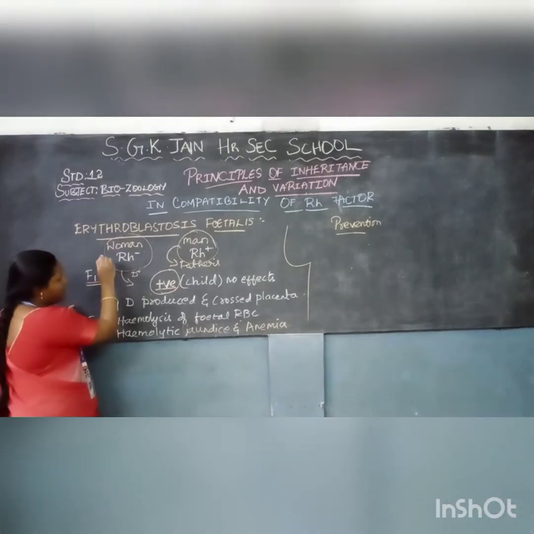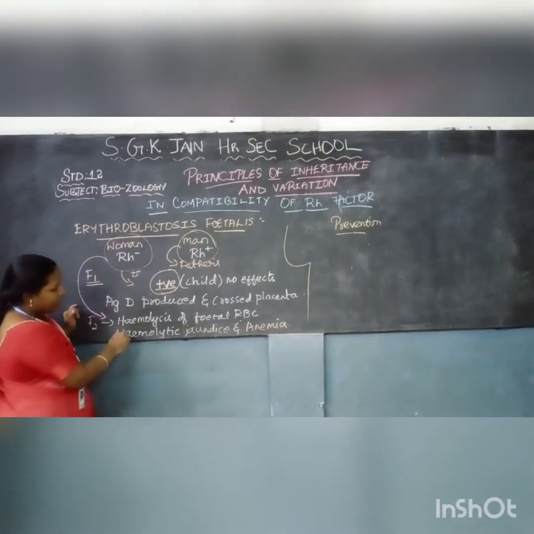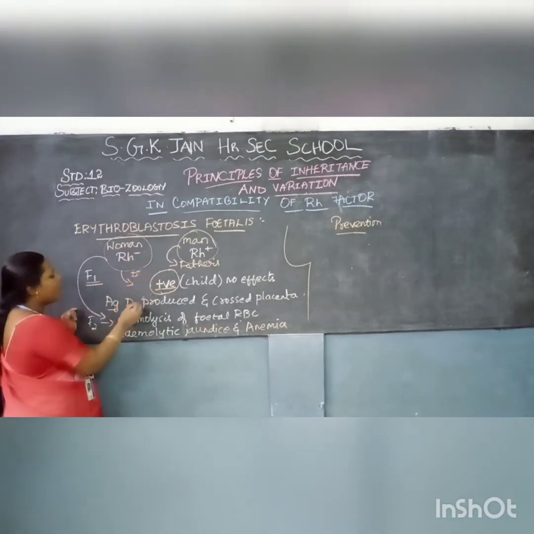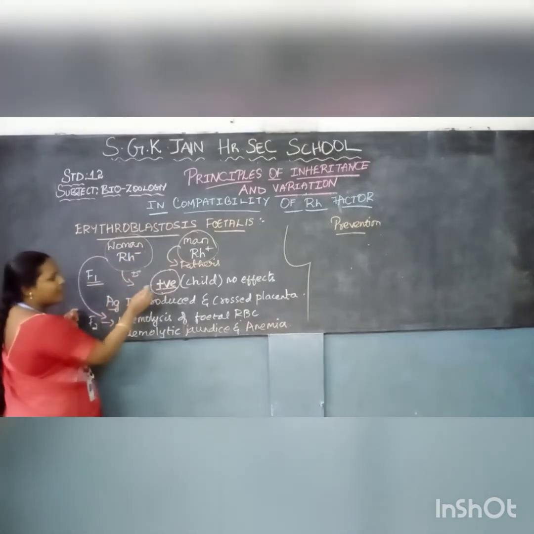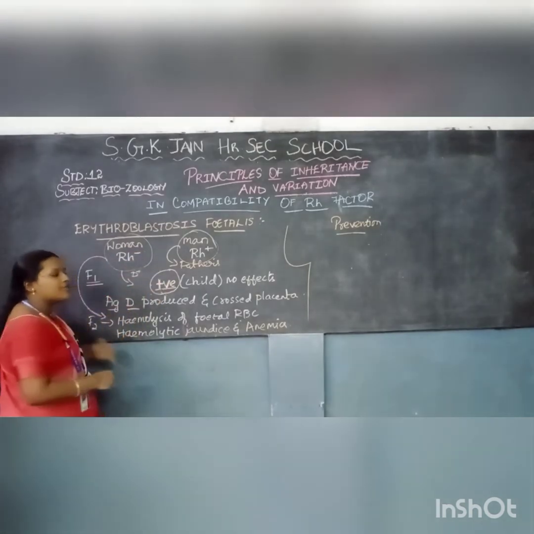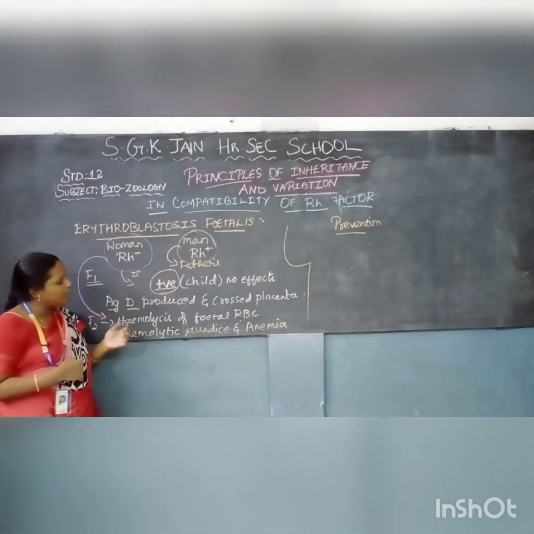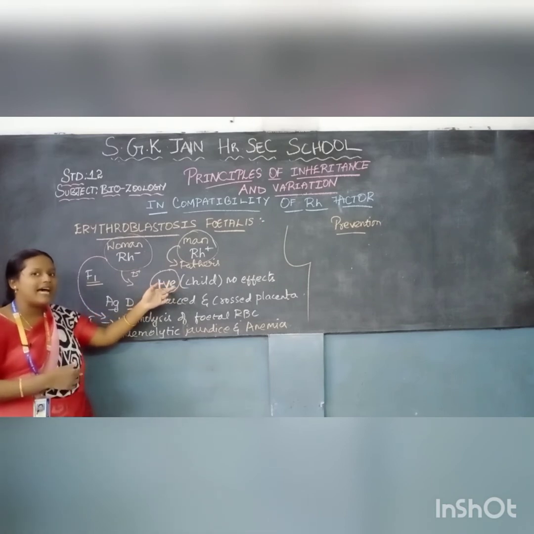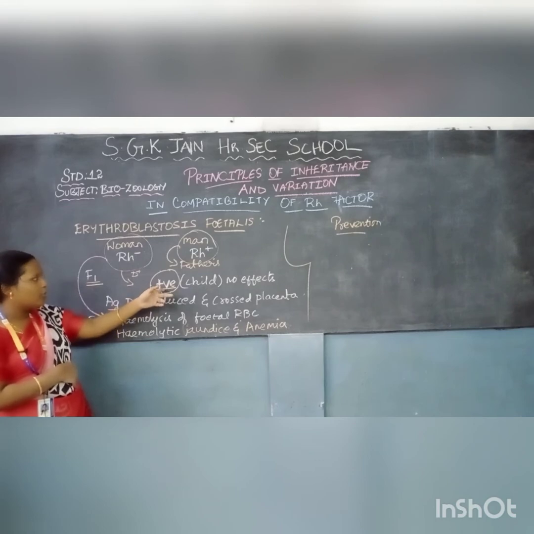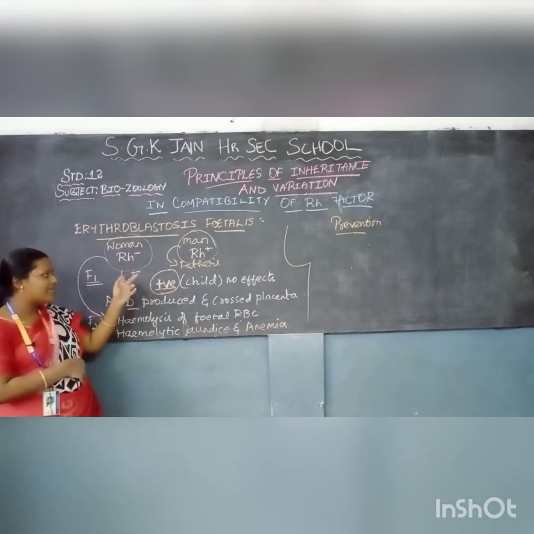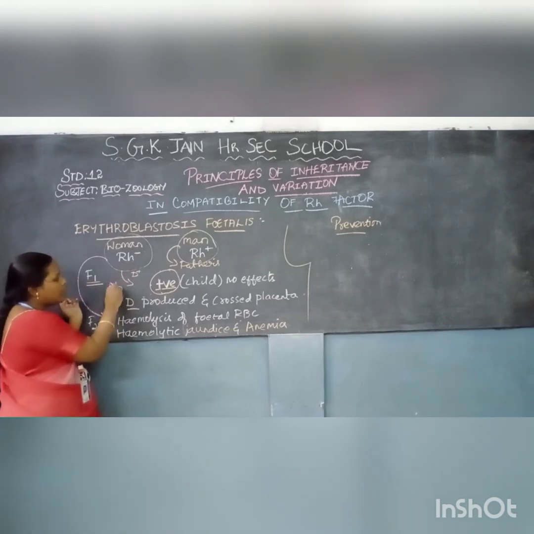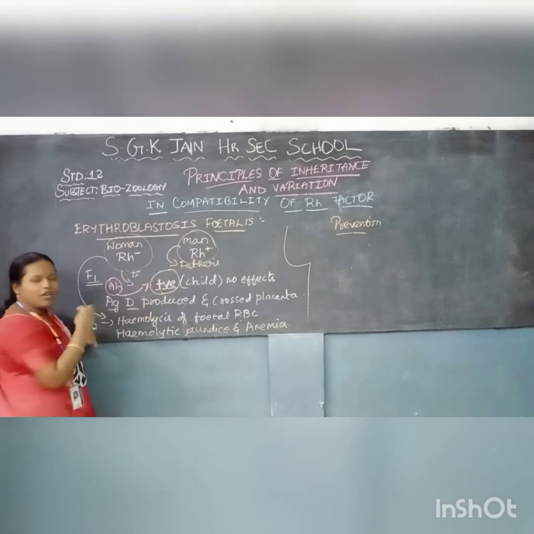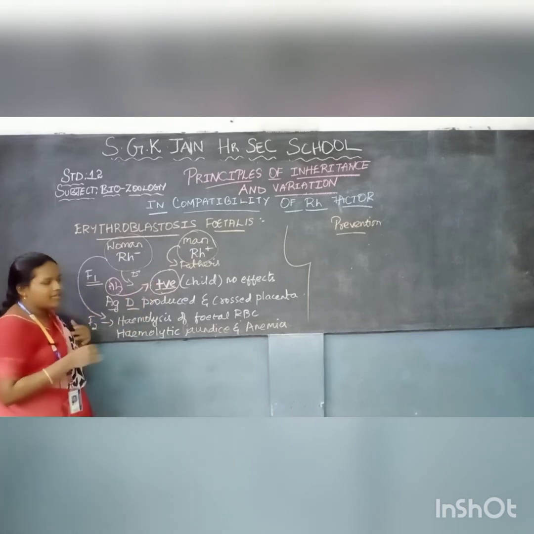But if the woman conceives the second baby, the antigen D produced in the first baby itself, the Rh negative mother identifies the positive as an antigen and it also produces antibodies against this antigen and they enter the placenta of the first baby. So already the placenta has the positive blood group. The woman's negative blood group identifies it as foreign and the antibodies will be produced. So now the antibodies enter the placenta and go and attack the baby. So in the first baby it won't happen anything, the baby will be delivered.